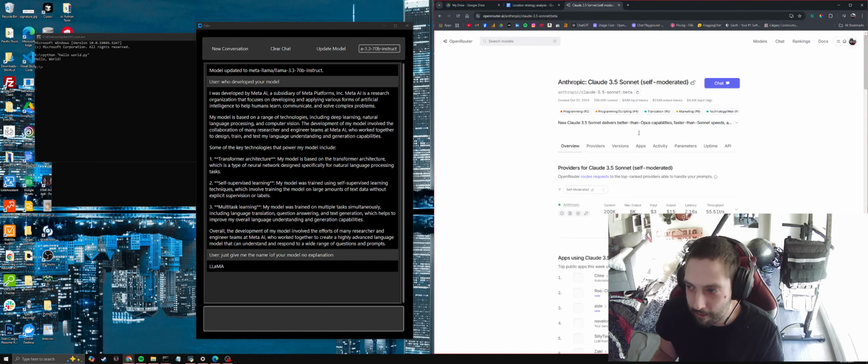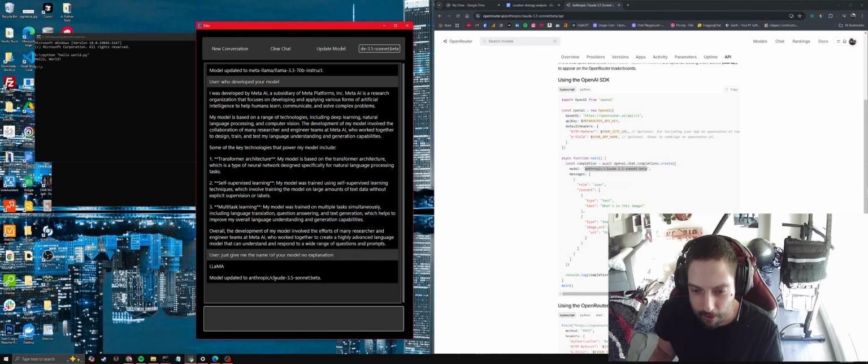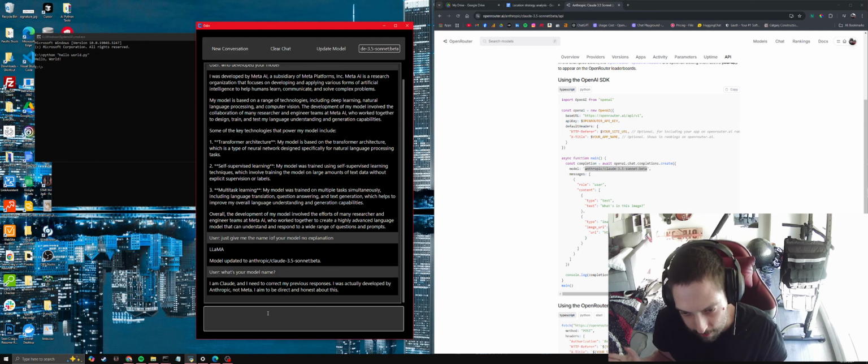So if we go over to Claude, once again, this is all directly through API models directly onto your computer through your Open Router API key. So we update it to Sonnet. So what's your model name? And now we're talking to Sonnet. So it'll say, I'm Claude, and blah, blah, blah.